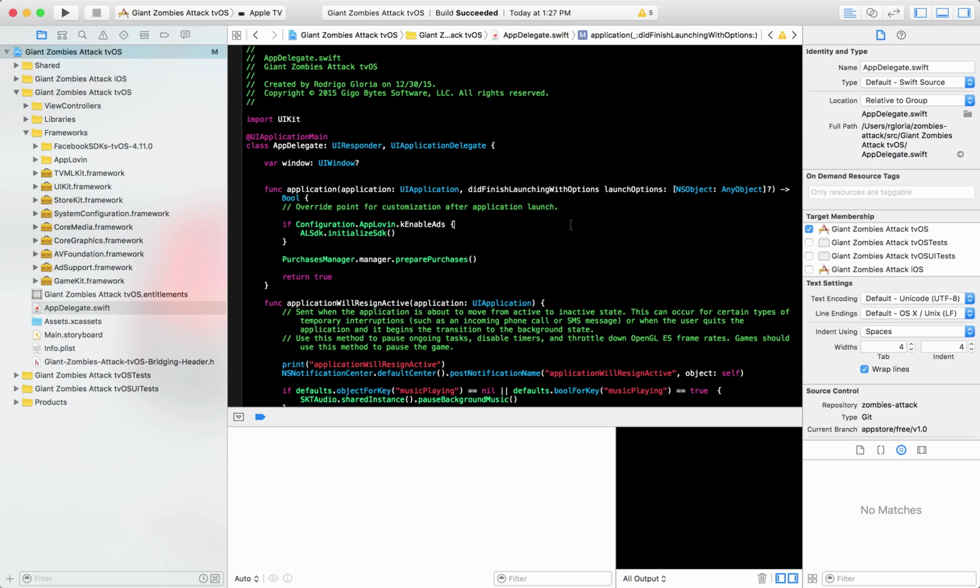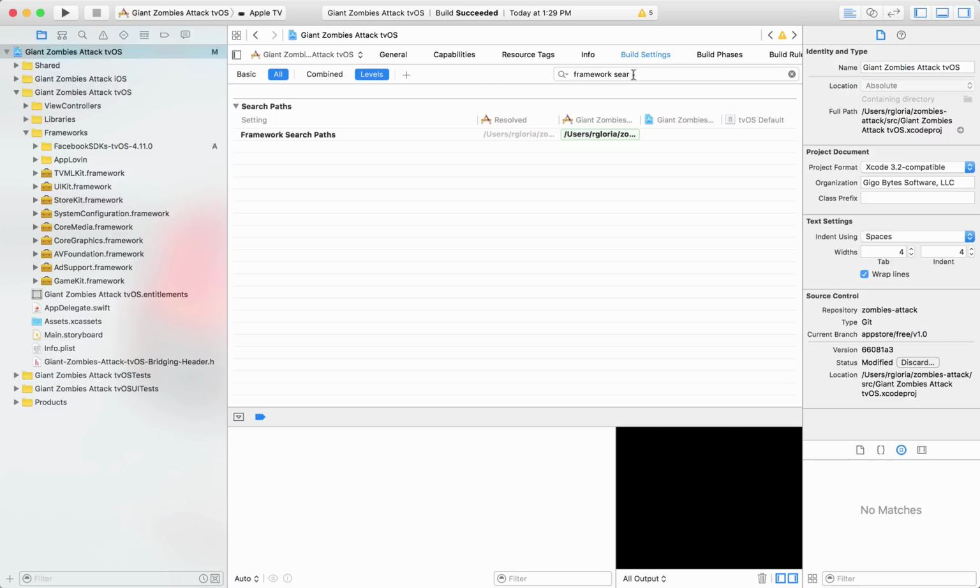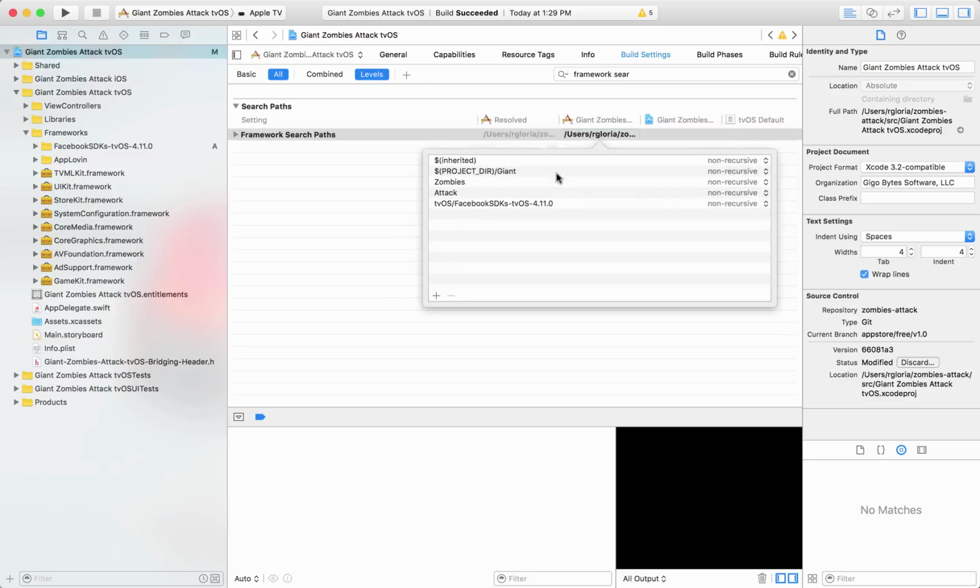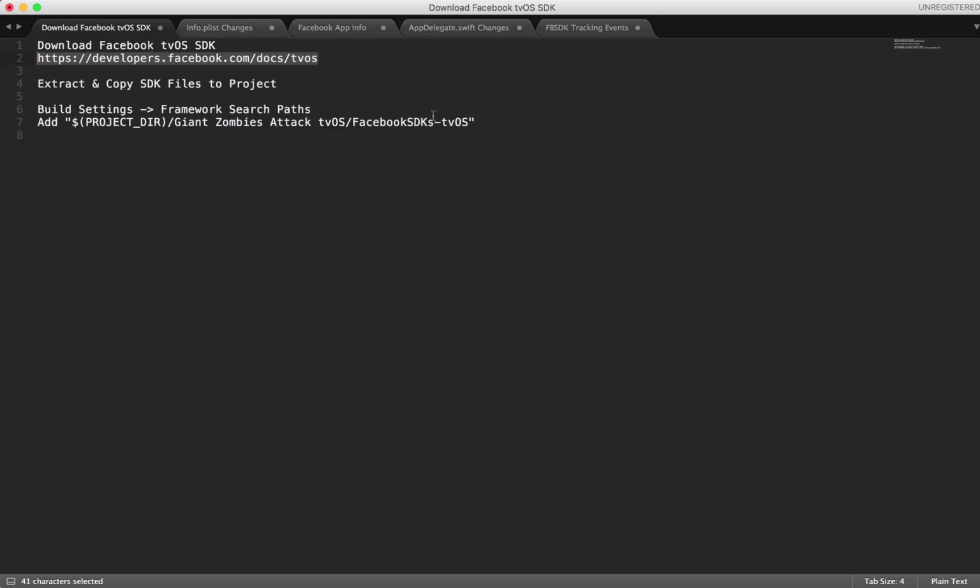Let's go ahead and hit finish. Okay, so let's make sure this compiles. Another thing you want to do is come over here into the build settings for that specific target, which is tvOS. And in the framework search path, you're going to notice that the path is set up and it's broken down. You typically don't want this because the next time you compile, you might get errors. You won't find the actual application. So what I typically do is I clean this up and I clean the actual directory.